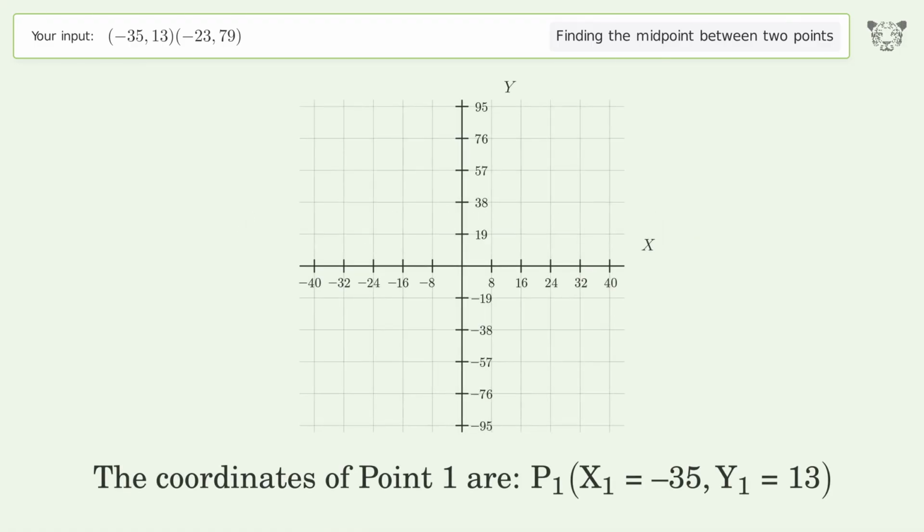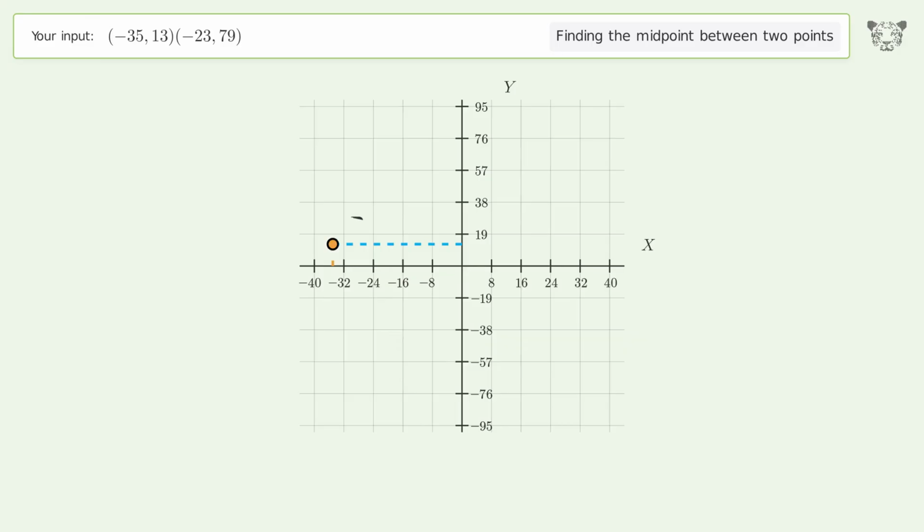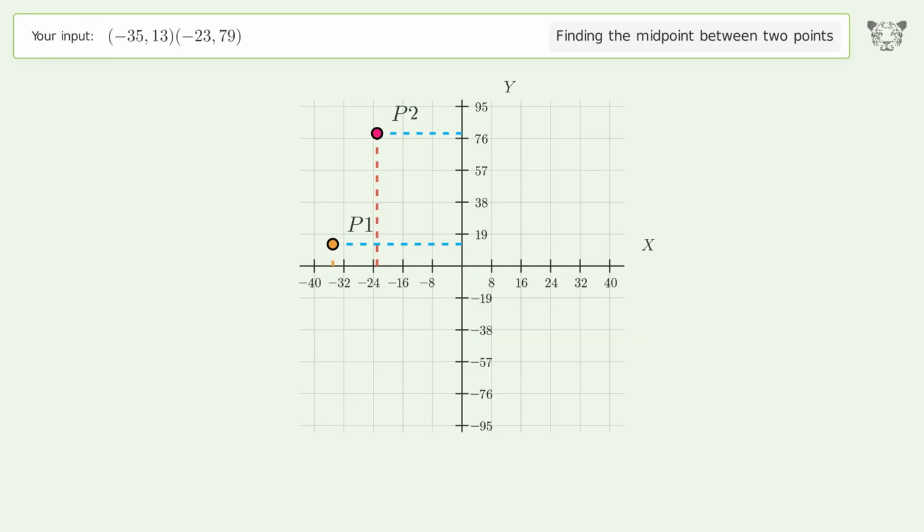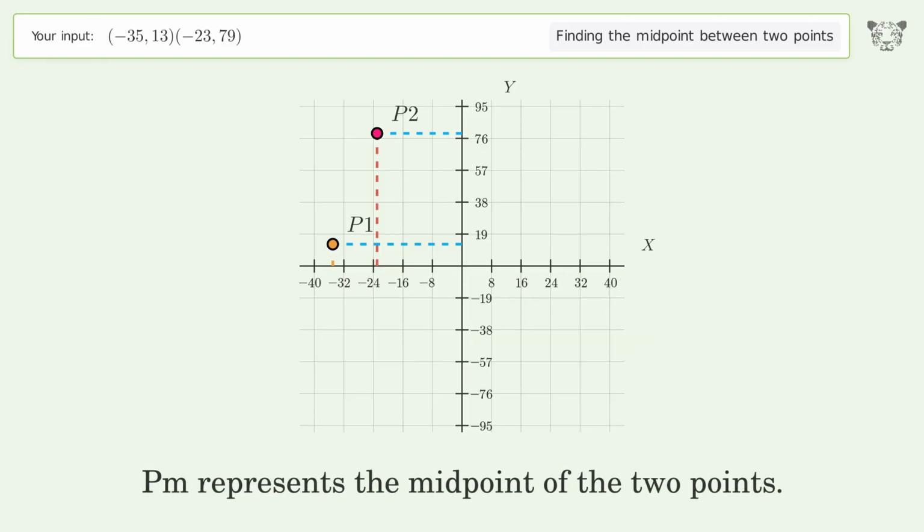The coordinates of point 1 are x1 equals negative 35, y1 equals 13. The coordinates of point 2 are x2 equals negative 23, y2 equals 79. PM represents the midpoint of the 2 points.